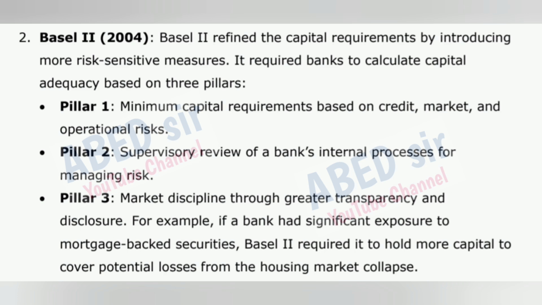Pillar 2: Supervisory review of a bank's internal processes for managing risk. Pillar 3: Market discipline through greater transparency and disclosure. For example, if a bank had significant exposure to mortgage-backed securities, Basel II required it to hold more capital to cover potential losses from the housing market collapse.